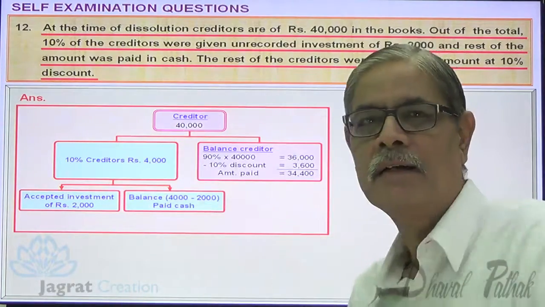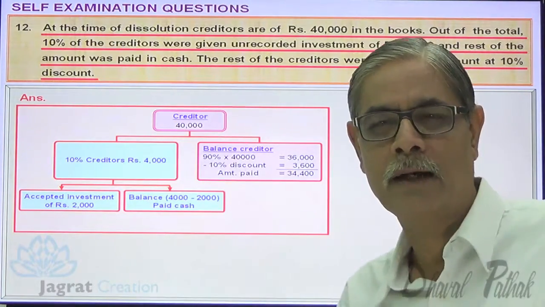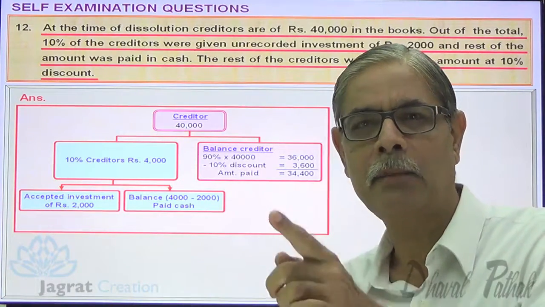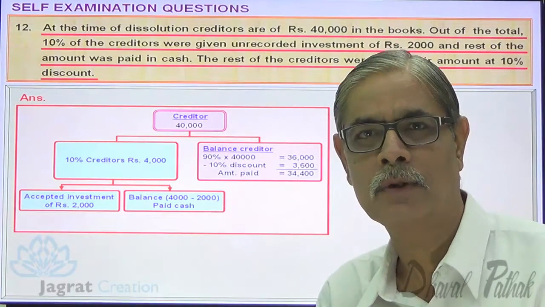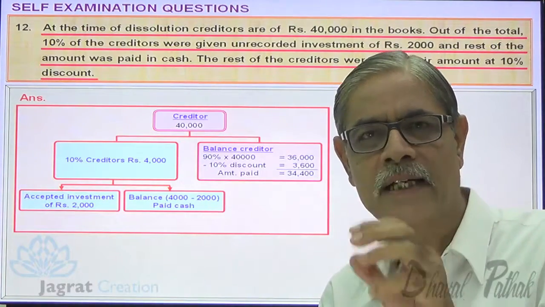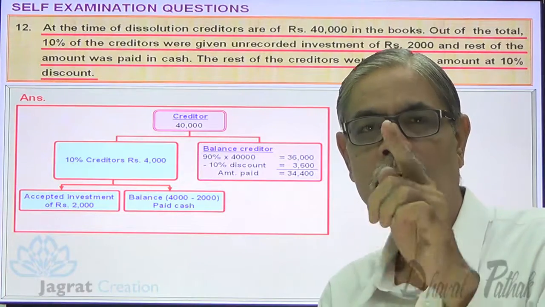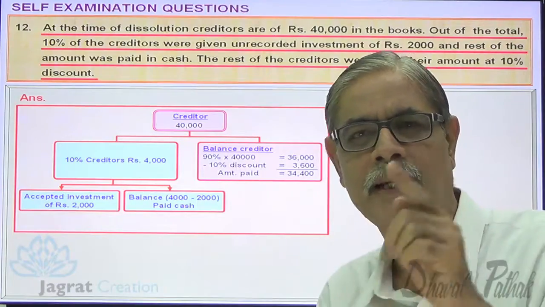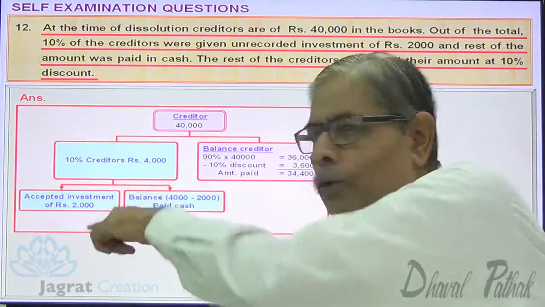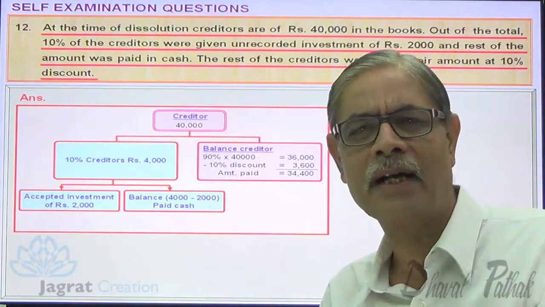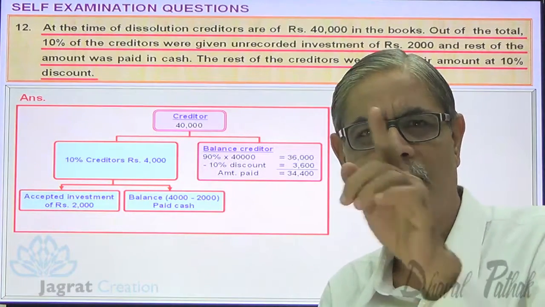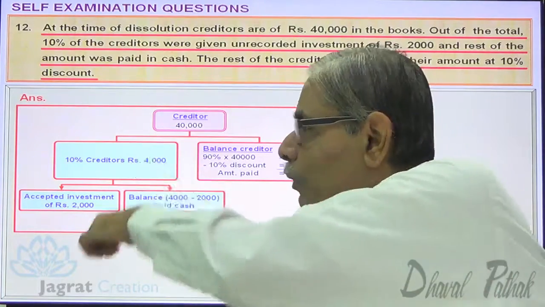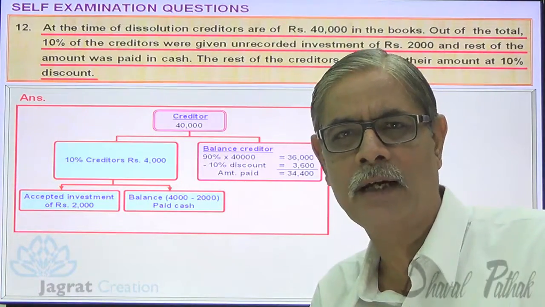When the asset is given for payment of liability, no journal entry, because the liability account is transferred to realization account. When the asset is given for payment of liability, the realized value of asset is credited to realization account and the settlement of liability gets debited to realization account. So if you want to write the entry, it appears like this: realization account debit to realization account credit. Better we may not write the entry. So when asset is given for payment of liability, no entry.